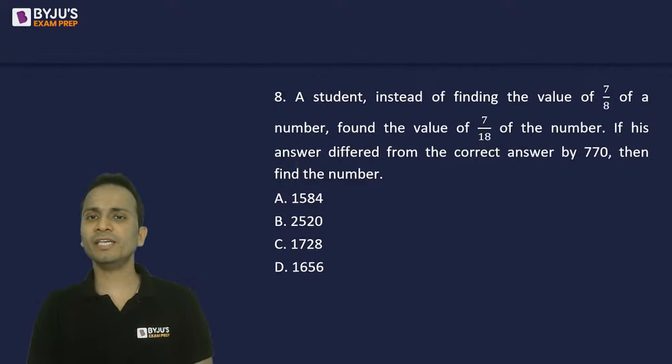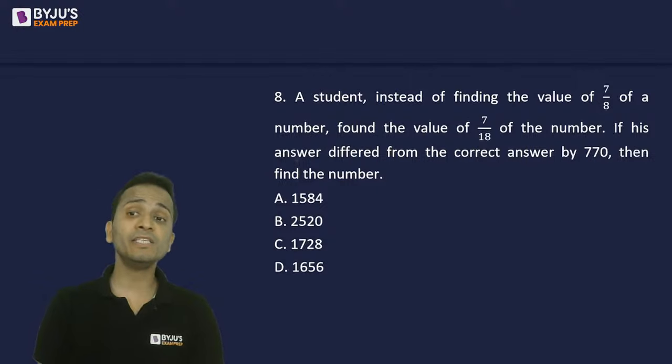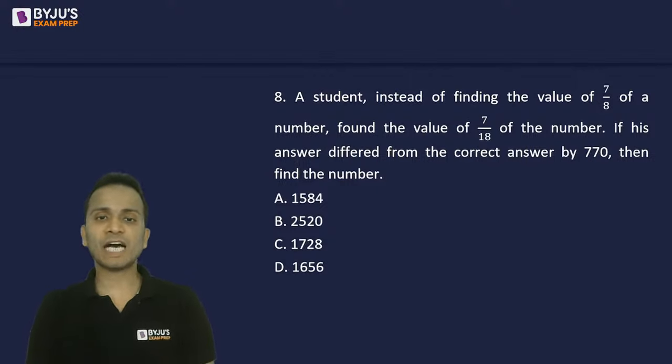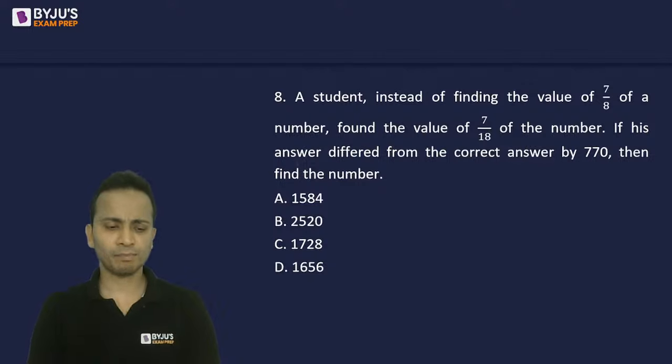A student, instead of finding the value of 7 by 8 of the number, found the value of 7 by 18 of the number. If his answer differed from the correct answer by 770, then find the number.